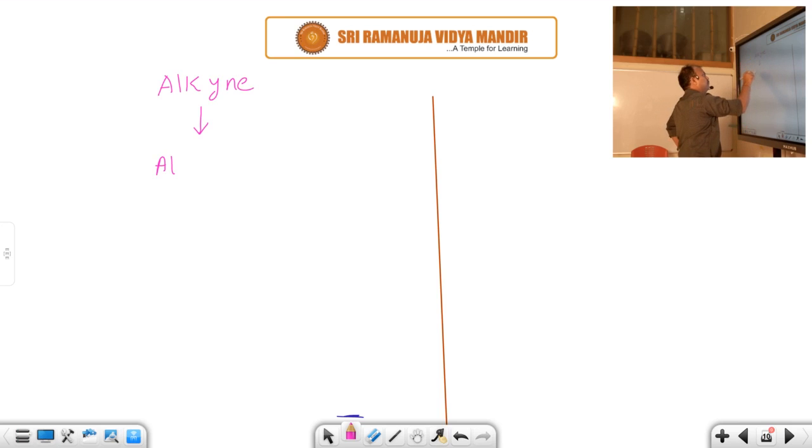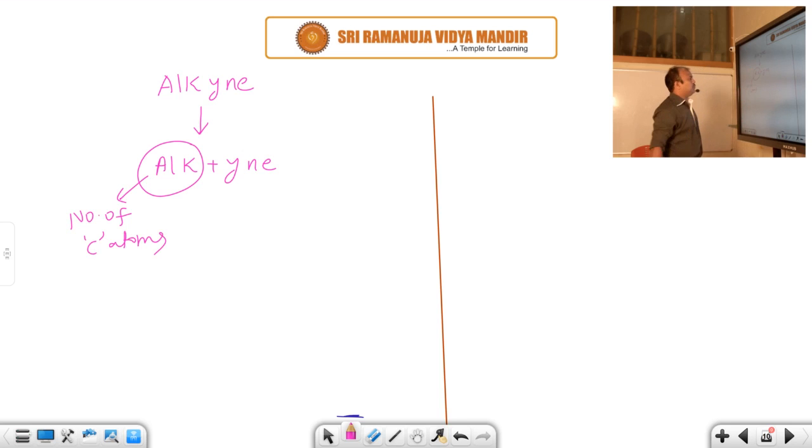Alkyne means alk plus ine. Alk means the number of carbon atoms. You know that: one atom is meth, two atoms eth, three atoms prop, four atoms but, five atoms pent, six carbon atoms hex, seven hept, eight oct, nine non, 10 carbon atoms dec, 11 undec, 12 dodec. So ine means at least one triple bond is present in the carbon chain.